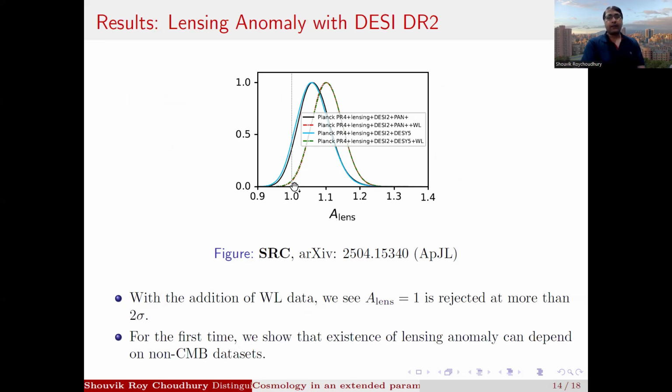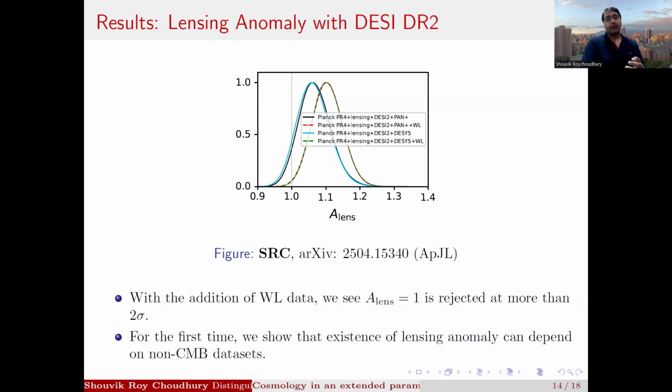So with CMB plus BAO plus supernovae, there is a shift in A lens towards the right. So it's actually not consistent with A lens equal to 1 at 1 sigma, but it is still consistent with A lens equal to 1 at 2 sigma. But that changes when we include the weak lensing data sets, these red and green contours. And then what we see is that A lens equal to 1 is rejected at more than 2 sigma with weak lensing data. So for the first time with Planck PR4 likelihoods, we show that the existence of the lensing anomaly can depend on non-CMB data sets.